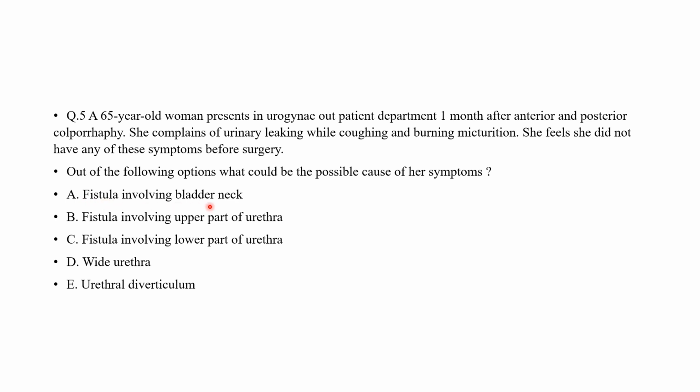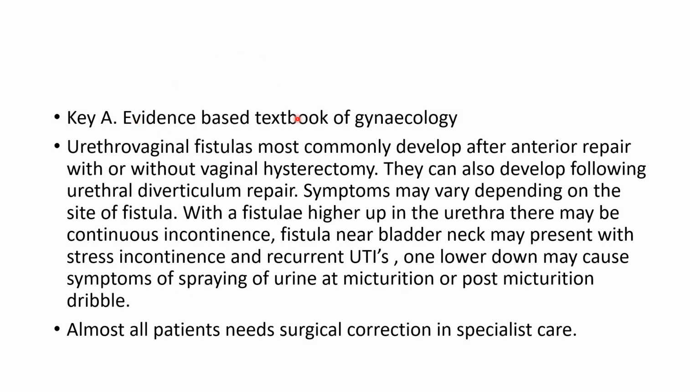A. Fistula involving bladder neck. B. Fistula involving upper part of urethra. C. Fistula involving lower part of urethra. D. Wide urethra. E. Urethral diverticulum. So let's see what is the answer. So the answer is A. We were right. The reference is taken from Evidence textbook of gynecology.